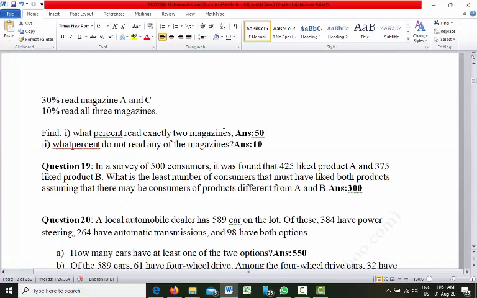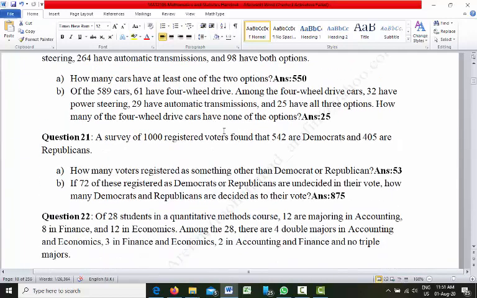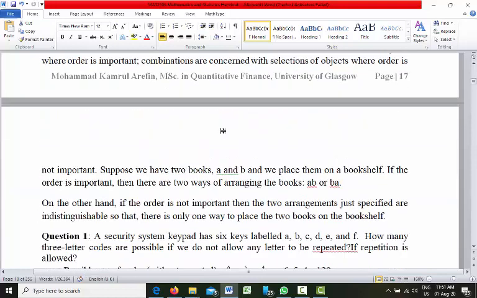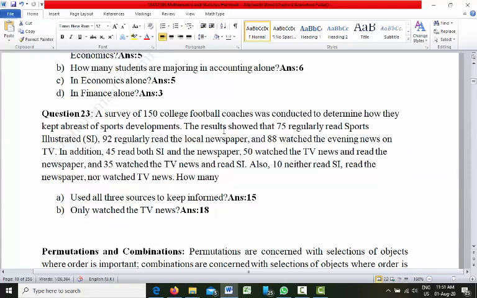Question 18, you solve it at your home. 19, 20, 21, 22, 23, you please solve it at your home. And if you face any problem in solving all these unsolved questions, you can ask me in the class or you can ask me later. I will help you, inshallah. So that's the end of the set theory chapter.